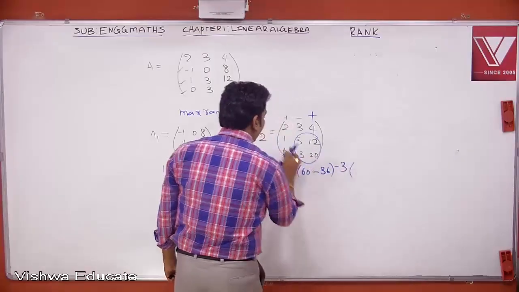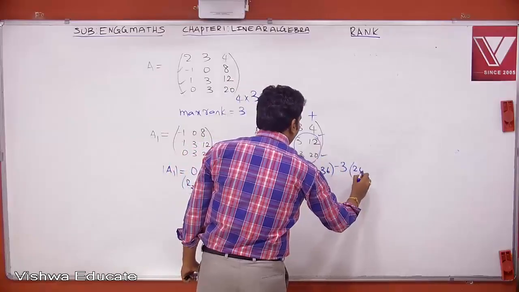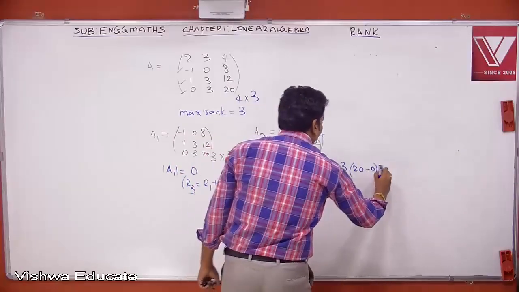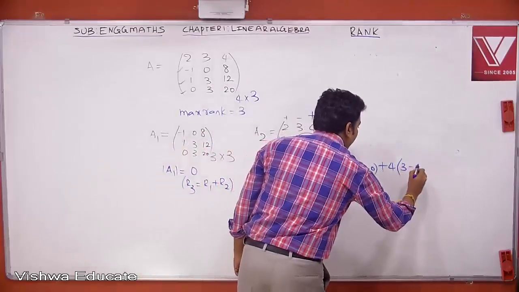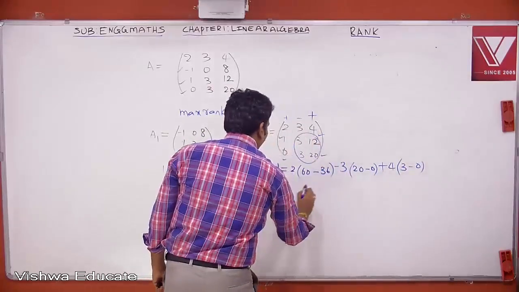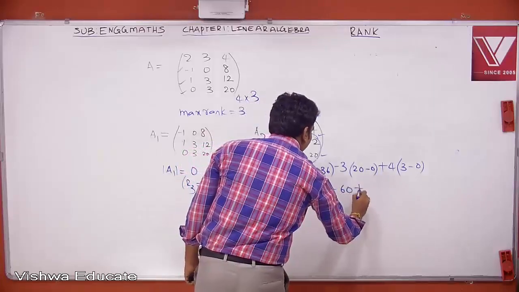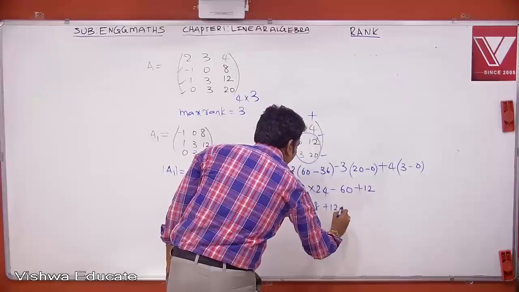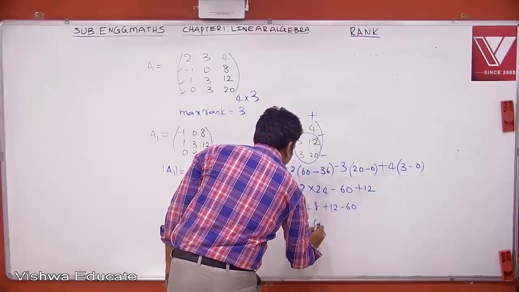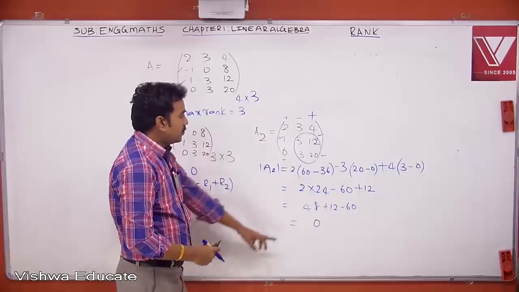Minus 3 into the determinant of this block. So this is 1 into 20, 20, minus 0 into 12. Plus 4 into the determinant of this, which is 3 minus 0. So therefore this is 2 into 24 minus 60 plus 12. Now this is 48 plus 12 minus 60, so its determinant is also 0.